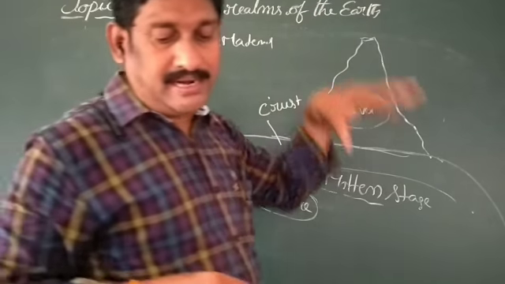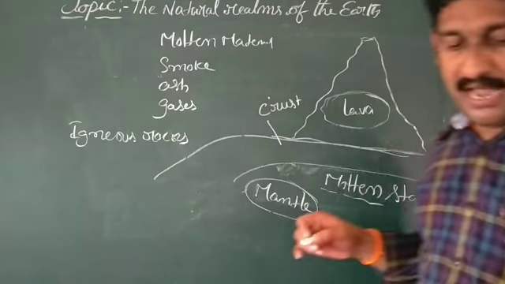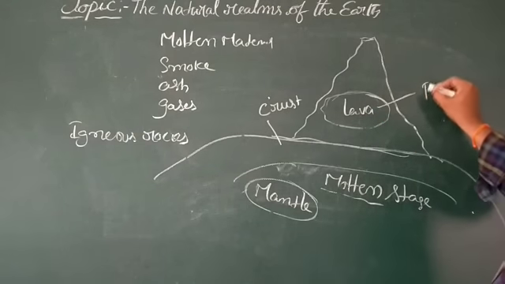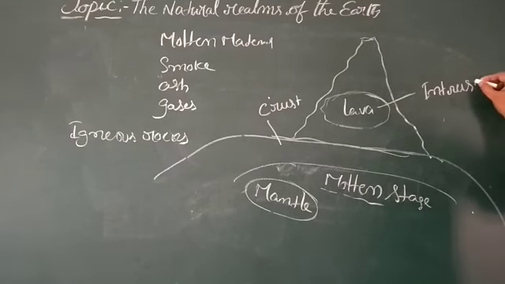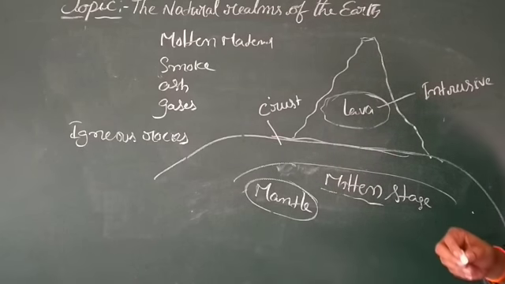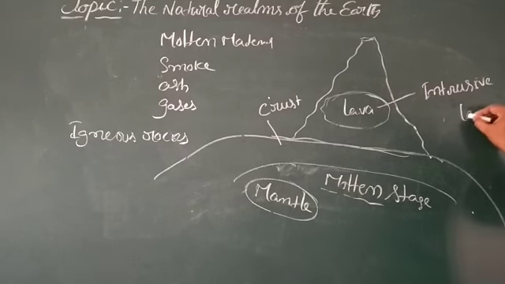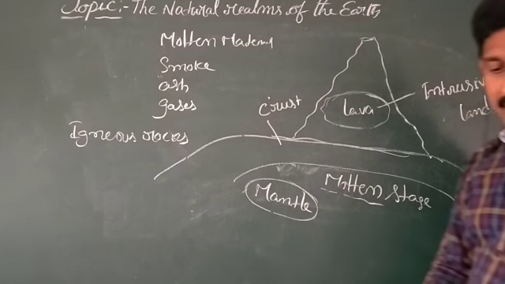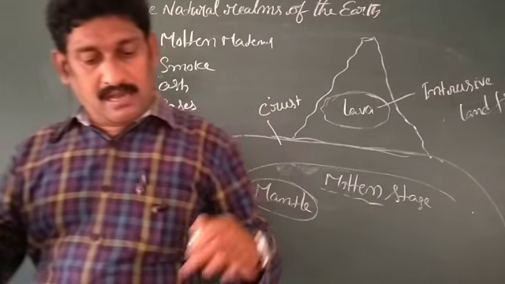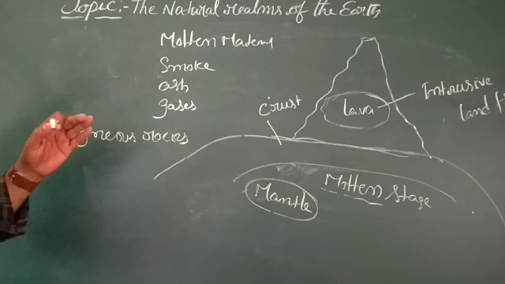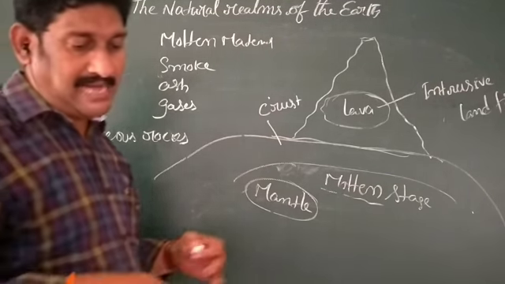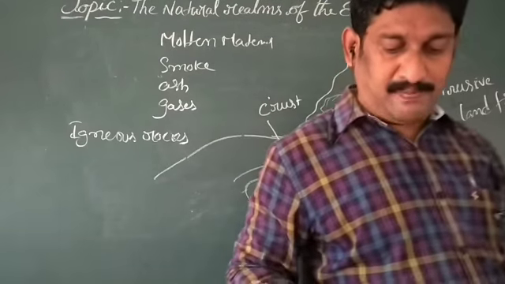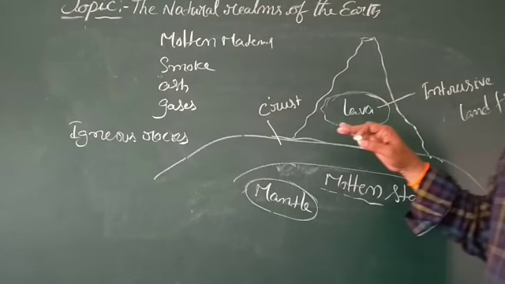It cools down under the surface and becomes rock, and these are called intrusive landforms. A part of the lava which pours on the surface of the earth forms extrusive landforms.